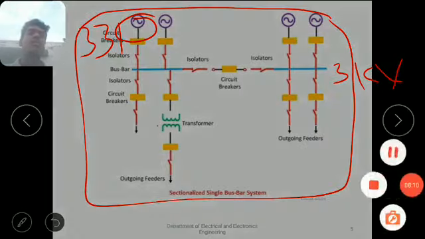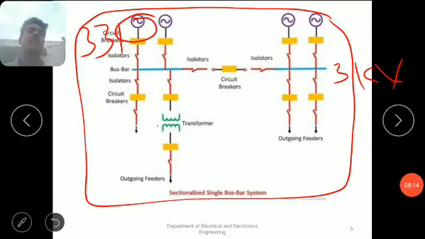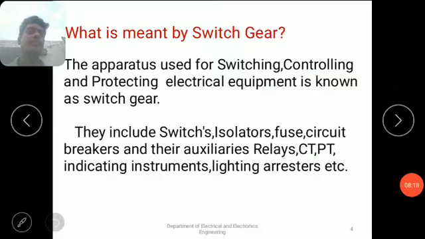In the past semester we studied all those things, but here I am talking only about isolators, taking this example. Now coming to another device, the current transformer. What is the main function of current transformer and potential transformer? Current transformer can be indicated with CT and potential transformer can be indicated with PT. What is the main function of CT and PT?